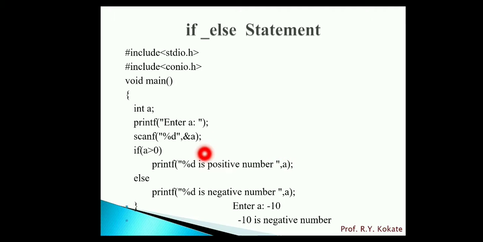If we enter a negative value, that means a value less than 0, at that time it will display the message the number is negative. See, if we enter minus 10, that means it is less than 0, so here it will display the message minus 10 is a negative number.